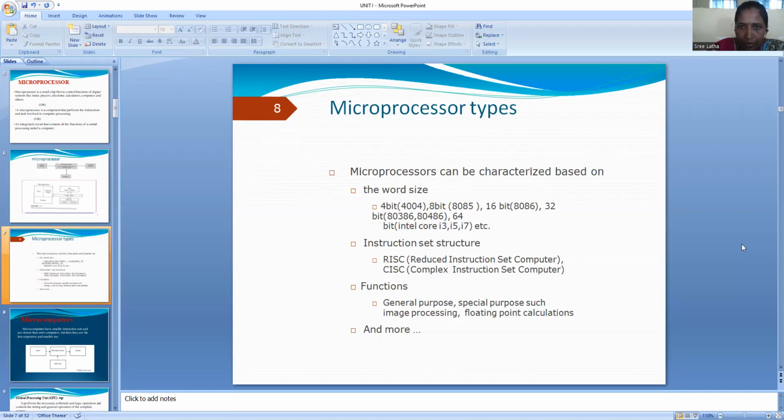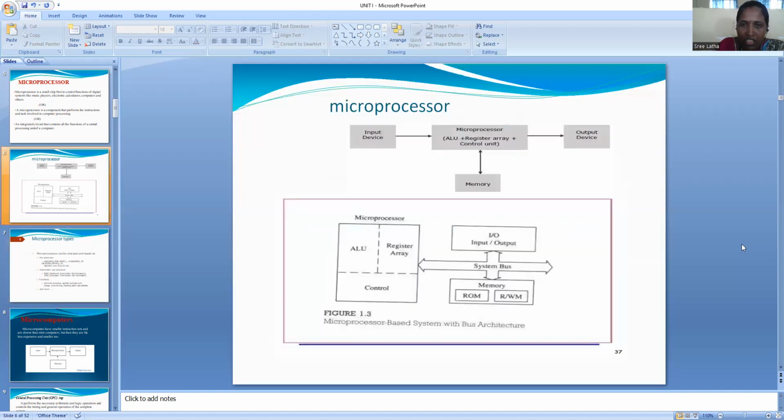Coming to the next slide, this is the microprocessor based system with bus architecture. It consists of input, output, and the microprocessor, which contains the ALU, register array, and control unit. The microprocessor, the CPU itself, can be called a processor.